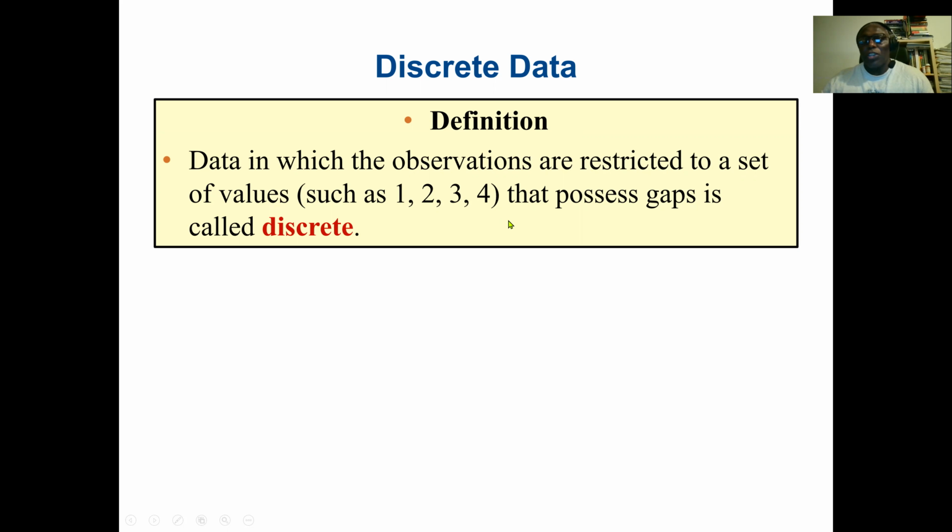We have 6 patients, or we have 20 people, but we cannot say we have 2.6 patients or 2.795 people. So discrete data is based on counting, for example 1, 2, 3, 4, 7 patients, etc.